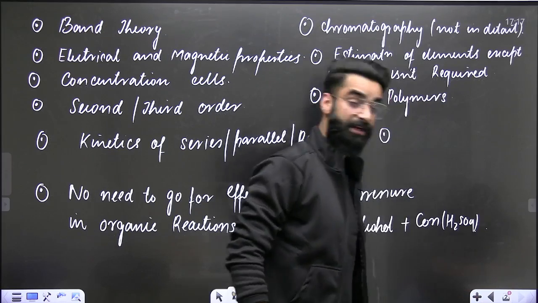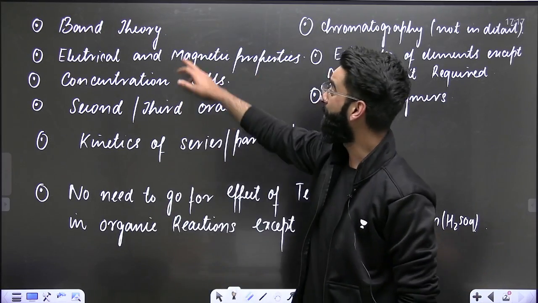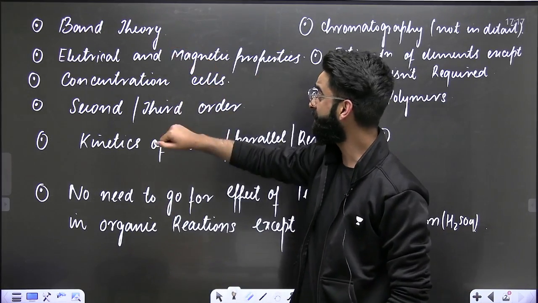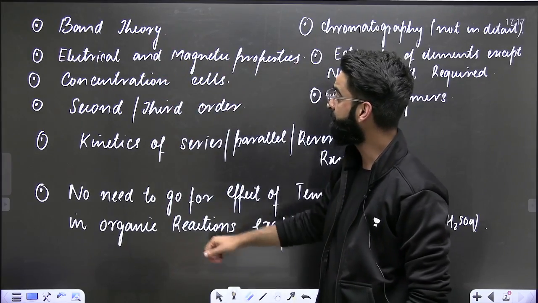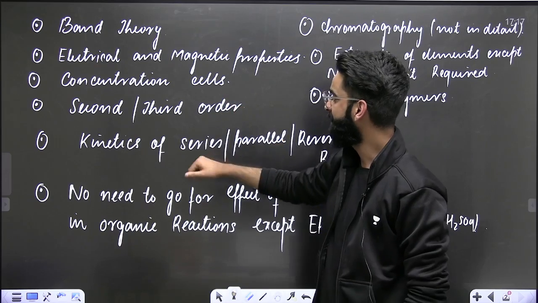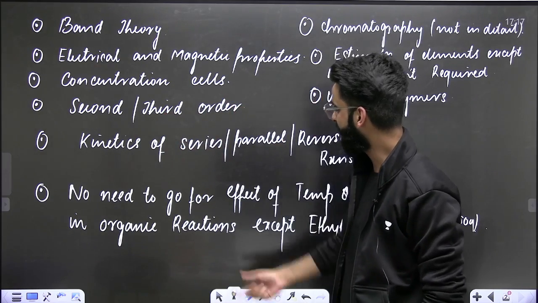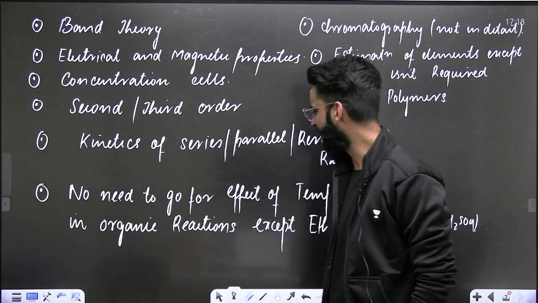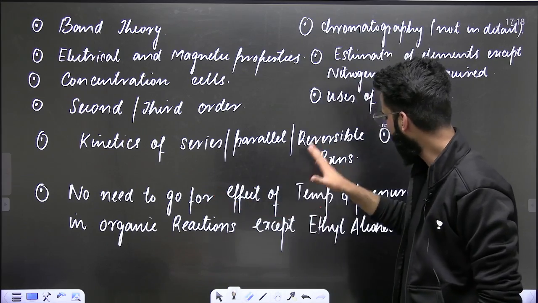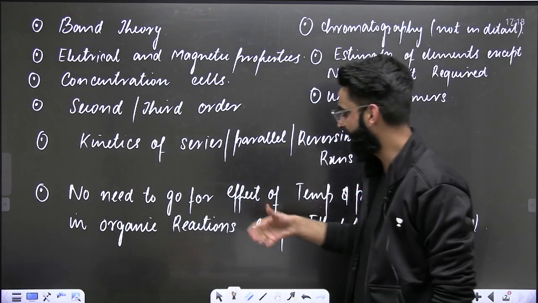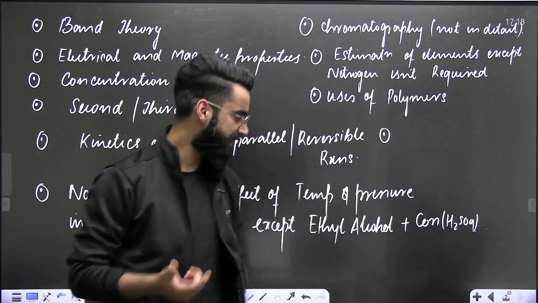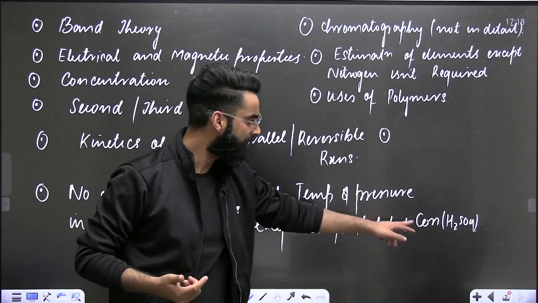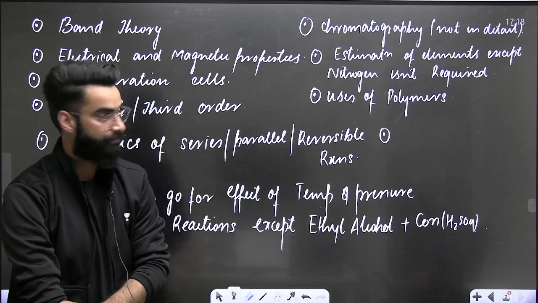Now, apart from that, there are a few more topics, as you can see. The band theory, which is there in your solid state, electrical and magnetic properties, concentration cells, second and third order reactions, kinetics of series, parallel, reversible reactions, right? And at the same time, you need not go for the effect of temperature and pressure in the organic reactions, except in case of your ethyl alcohol plus concentrated H2SO4, right?